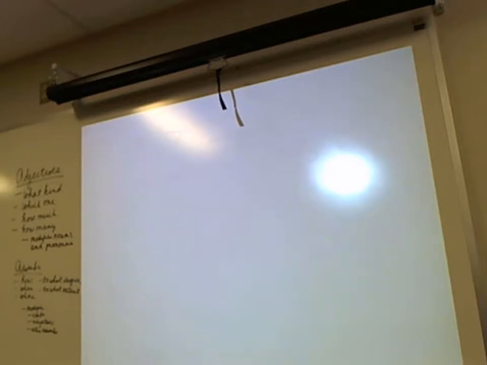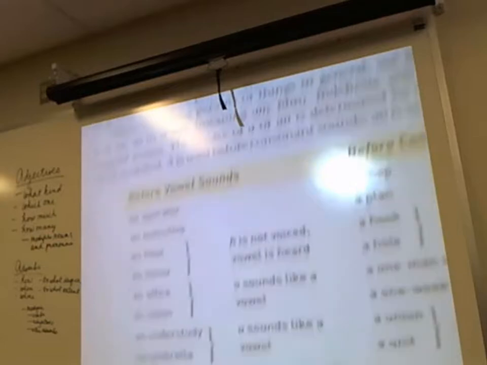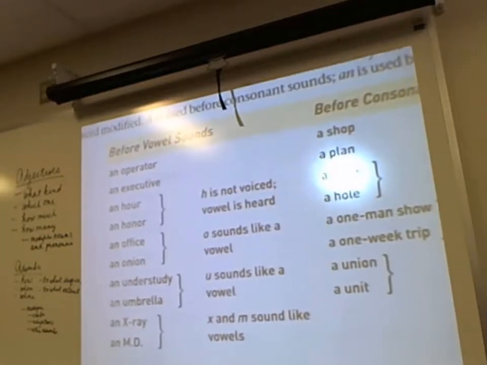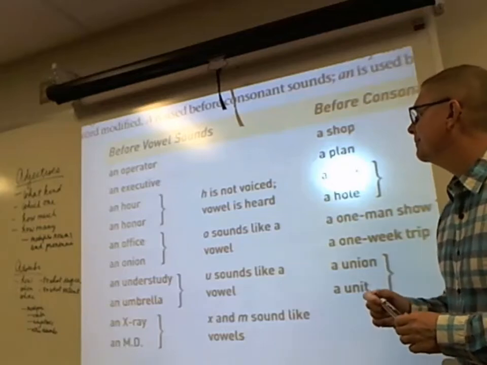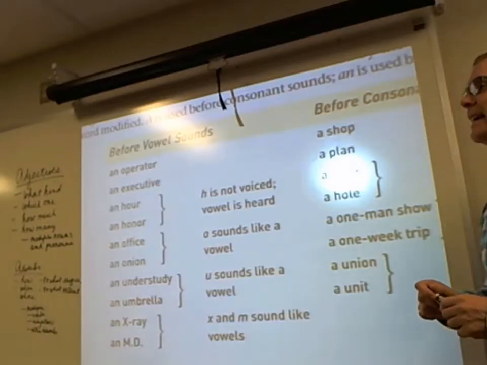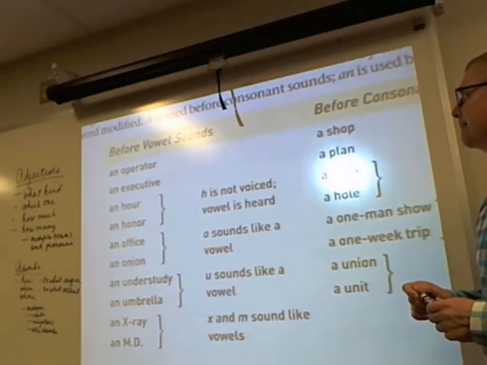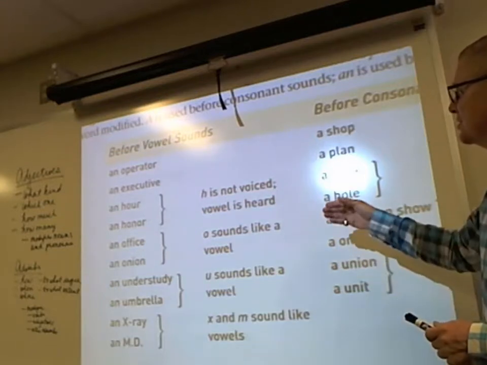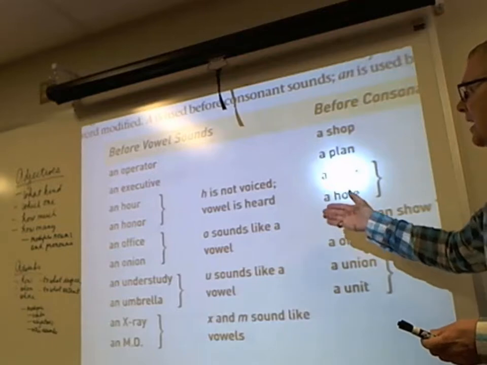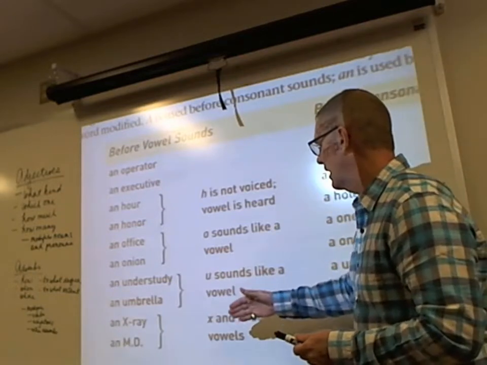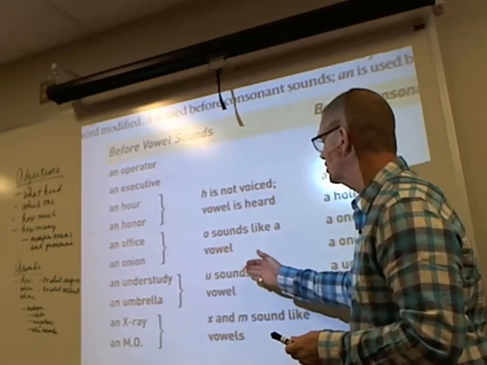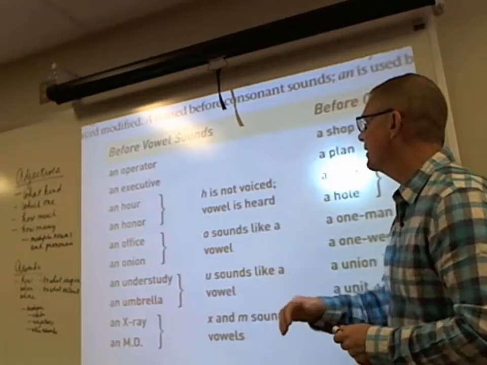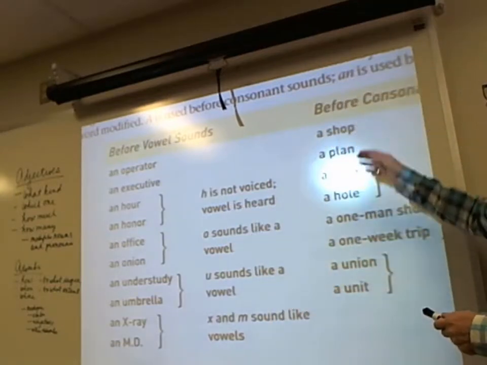Articles. Use the word an before words that begin with vowel sounds. For example, let's say an office, an operator, an understudy. So it's a vowel sound. Use the word an before vowel sounds. Use the word a before consonant sounds like a shop, a plan, a hook, a hole.